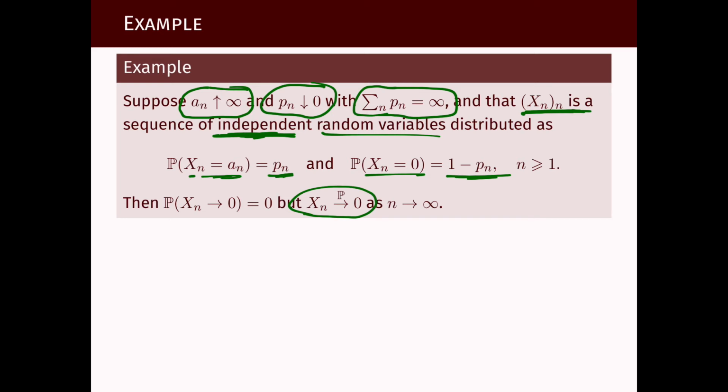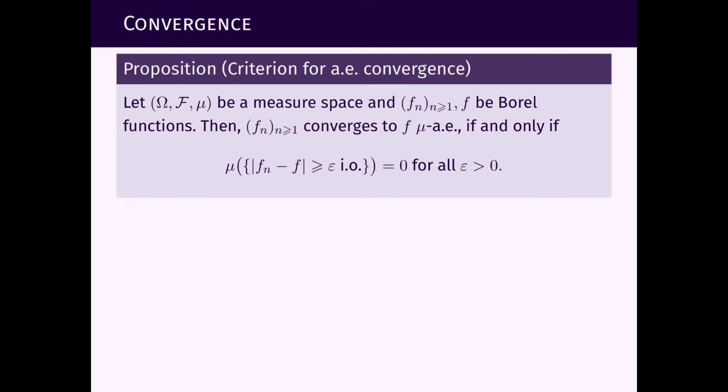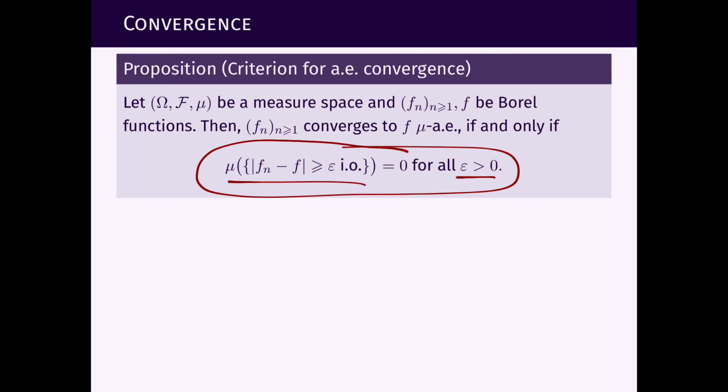And how can we prove that? Well, there are two things to prove. First, almost surely xn does not converge to 0. And how can we prove that? We come here to this proposition of the last video lecture, and we see how we can show that it does not converge. For fn to converge to x almost everywhere, that will happen if for every epsilon the measure of the set where fn is larger than epsilon infinitely often is 0.